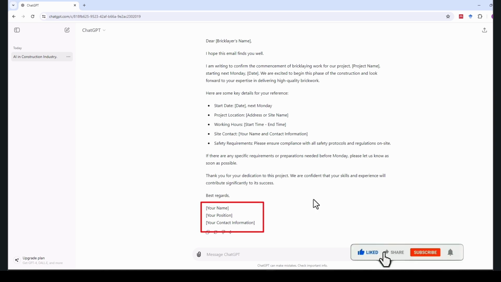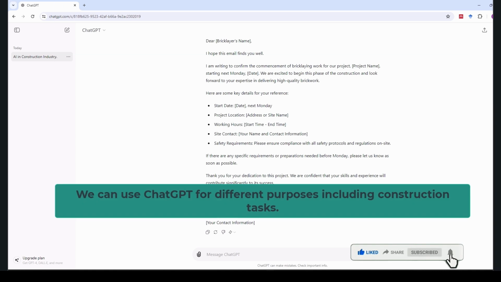As you can see, ChatGPT can be used for various purposes, including construction-related tasks.